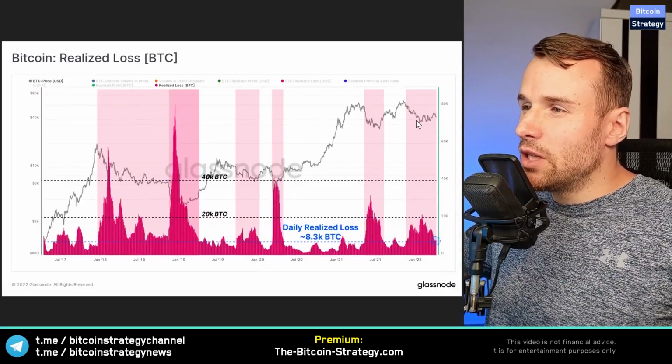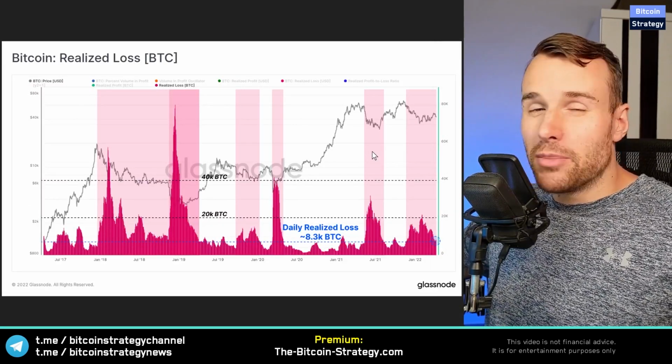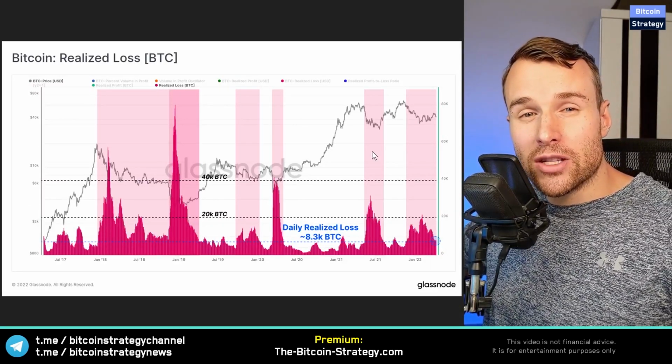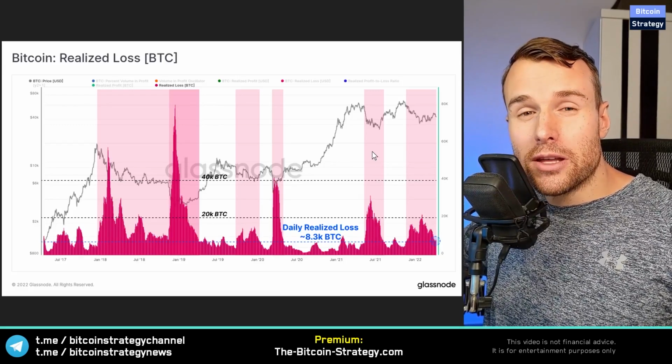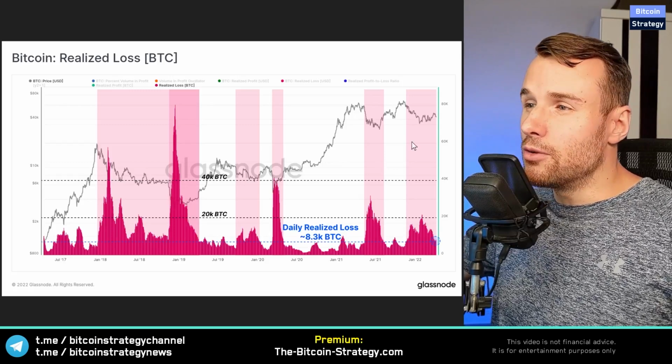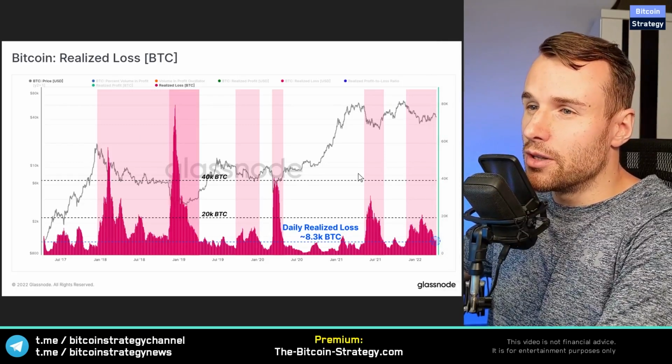So does that mean we can't go up from here because we haven't yet crashed that much? Not necessarily, right? But it does mean if such a crash was to come, right? If we would see a real massive crash, then I do think that would be a great buying opportunity. I do think buying into massive fear tends to be rewarded in Bitcoin.